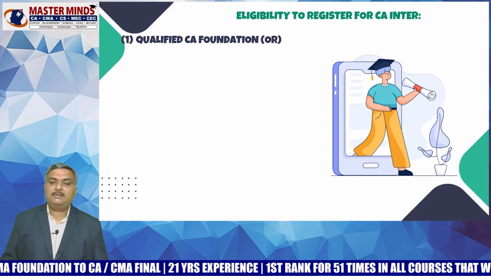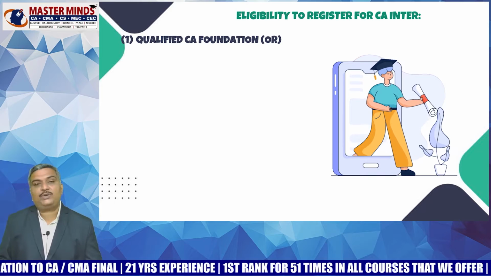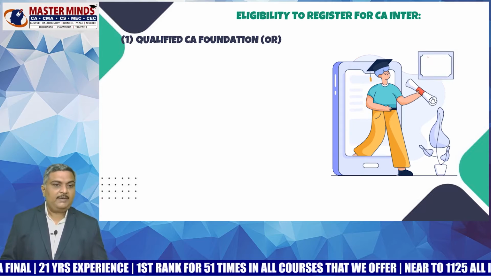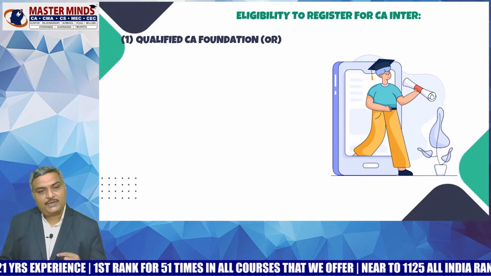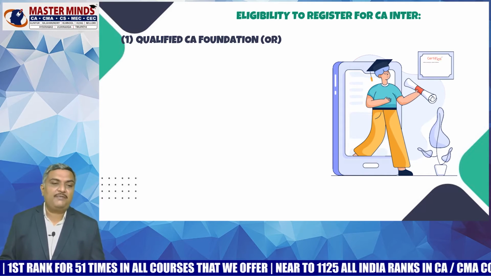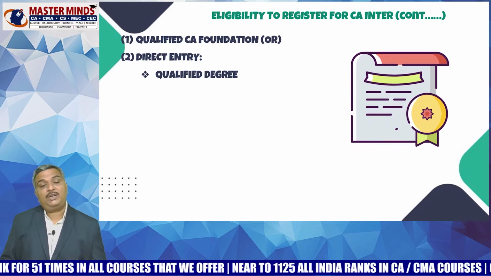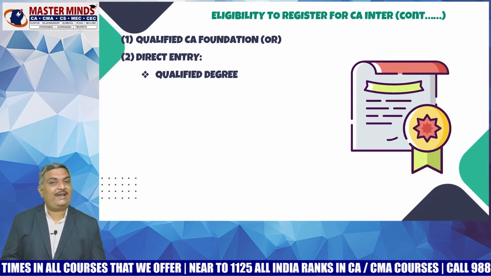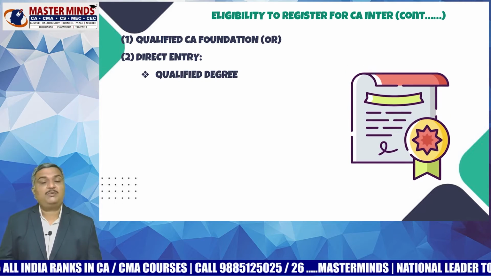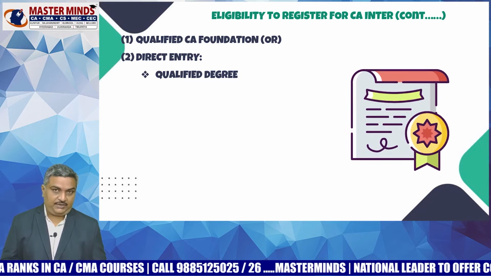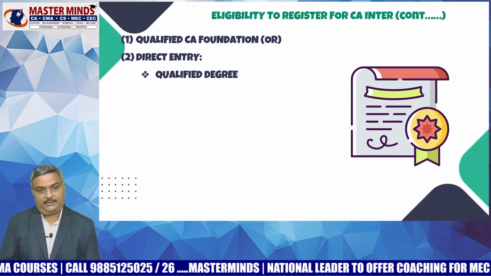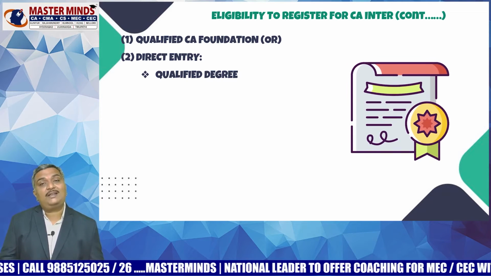Now, let me tell you about the eligibility to register for CA Inter. This is the most important part of the video. Pay utmost attention. If you want to register for CA Inter, the first route that everyone knows is to qualify in CA Foundation. But apart from that, we also have another route that is called the direct entry route. If you are a qualified degree student with a commerce background, you need to have 55%. And if you are from a non-commerce background, you need to have 60% in your degree. So this is one route of direct entry.